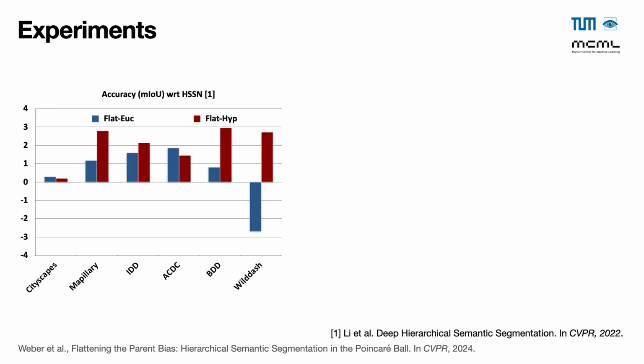Experimentally, we plot the difference of accuracy with a hierarchical approach, for instance with OCRNet. It clearly appears that flat classifiers are much more generalizable than the hierarchical approach, and in particular in the hyperbolic space, the red bars on the figure. The gain in accuracy is notable for all 6 datasets, whatever the domain shift.